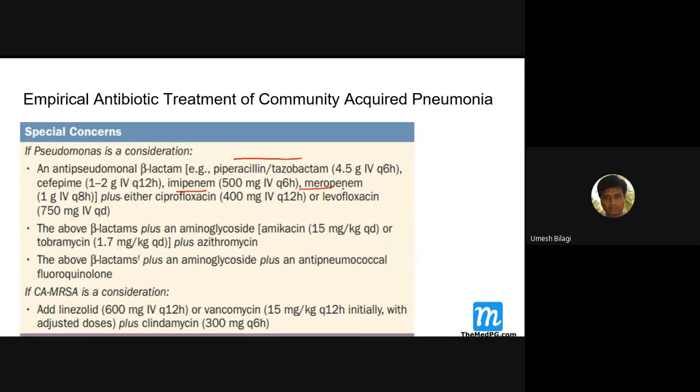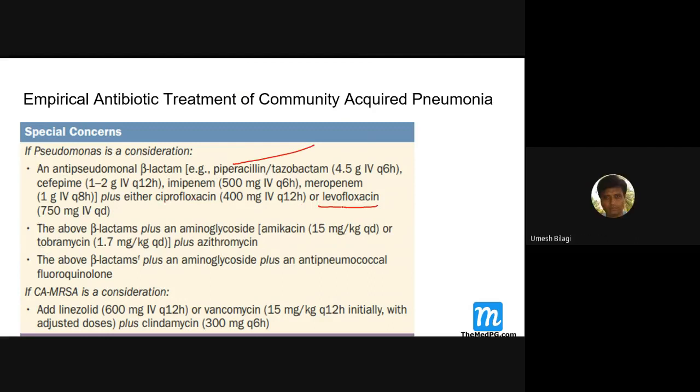Meropenem and all these drugs, and ciprofloxacin can be added. See the question here: Pseudomonas means piperacillin-tazobactam or cefepime or imipenem, meropenem plus ciprofloxacin or levofloxacin, if you're suspecting Pseudomonas. So a patient who has bronchiectasis, if he comes with pneumonia, then what you will do is piperacillin with tazobactam plus levofloxacin.